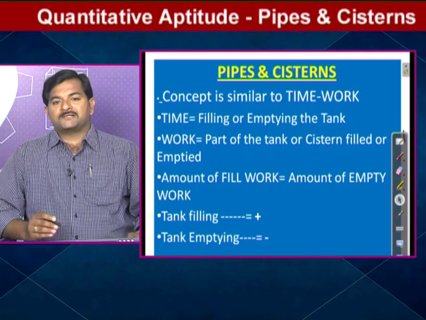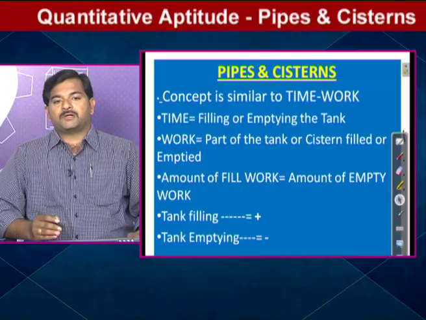So today in this session I come up with one topic from quantitative aptitude. The topic name is pipes and cisterns. You are all aware of this. The topic pipes and cisterns is almost similar to time and work. Time and work, everybody is aware. These two topics, time and work and pipes and cisterns, are similar. The only difference is the way of asking the question in pipes and cisterns is different from time and work.